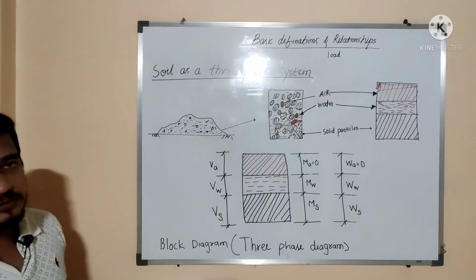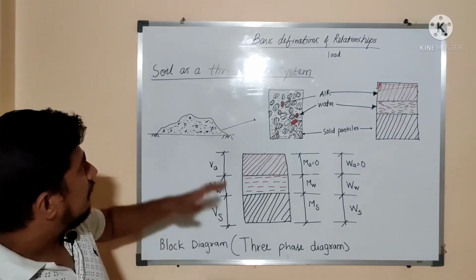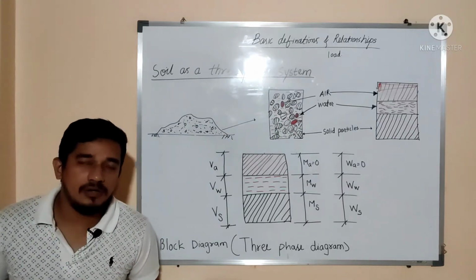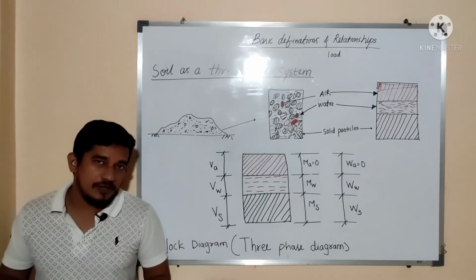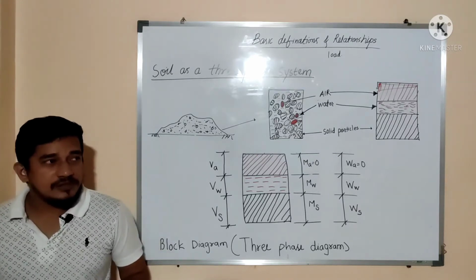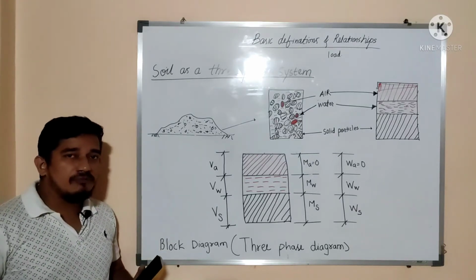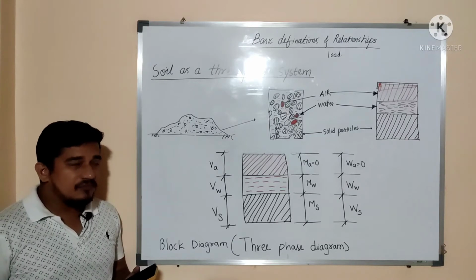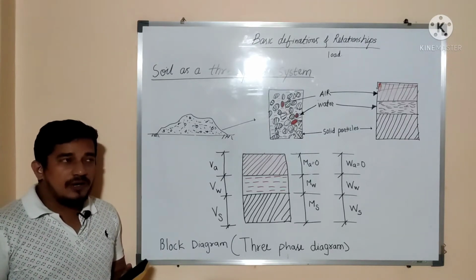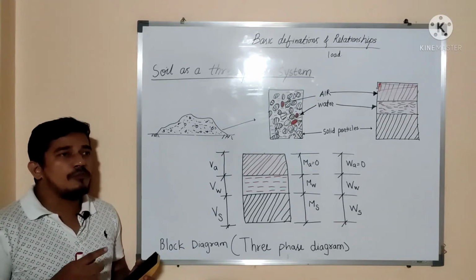So this is the last part of our lecture, soil as a three-phase system. As I have already said, soil is a very complex material and it is porous. Why is it complex? Because solid particles are there, and water and air are present. Sometimes there is only water and sometimes there is only air. So it is a complex material.